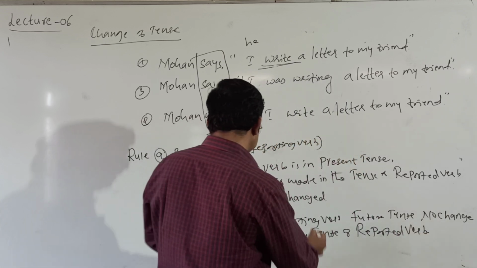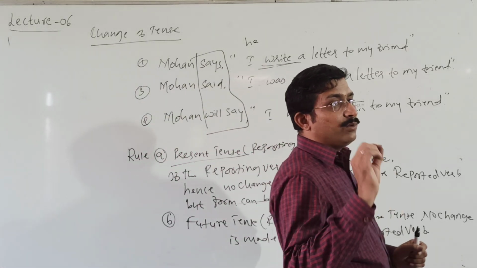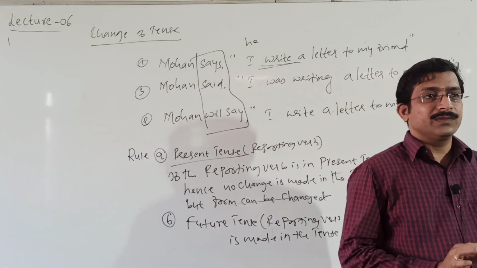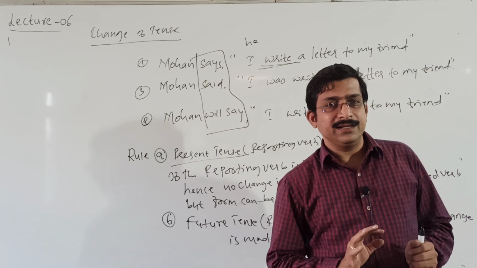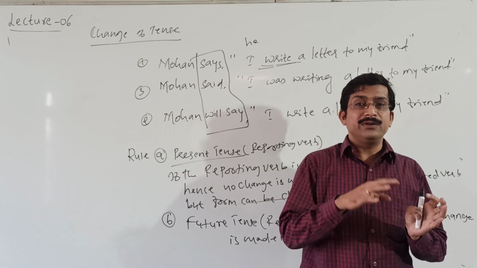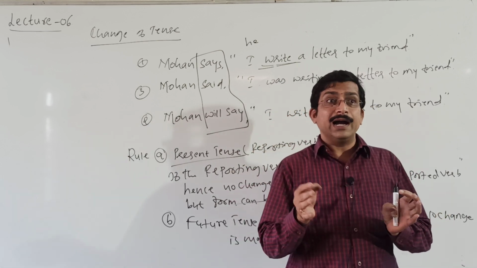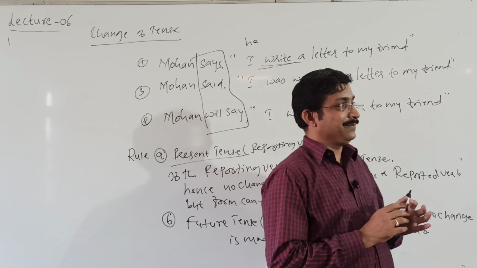But form can be changed. Once again, the form can be changed. It means if the reporting verb is in present tense and in future tense, there should not be any change in tense of reported verb. But form can be changed according to the change of persons.